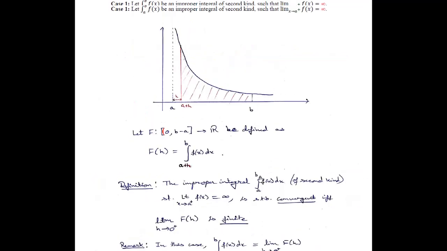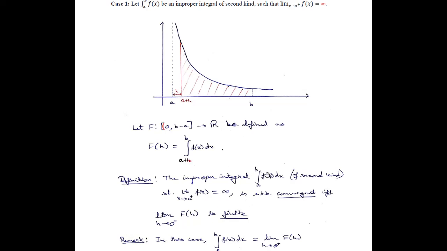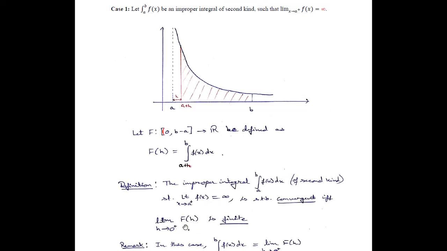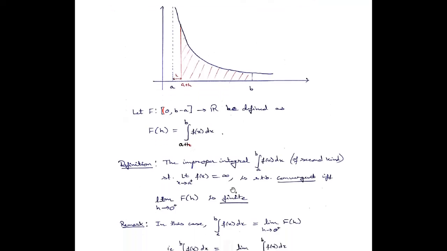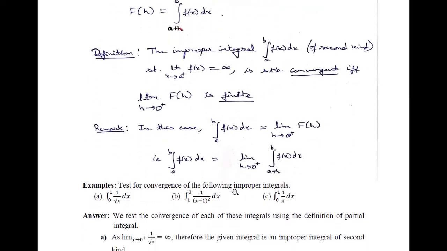So let us see this again. For this integral, as h tends to 0, the step length tends to 0, so the integral becomes from a to b. For finding that integral, we find out the limit of this function, and if it is finite, it is convergent. If it is infinite, maybe plus infinity or minus infinity, the integral is divergent. So that is how we can give the definition of that.